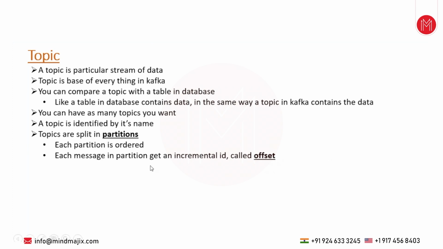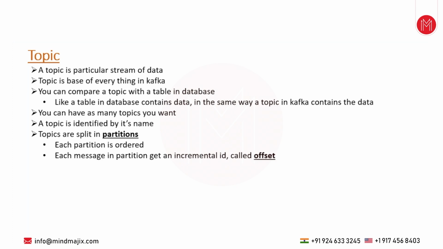A message is the data that is published by the producer, and whenever that message is loaded into the topic partition, Kafka will assign an ID for this message. That ID we call an offset. One message will have one offset, meaning one message has only one ID.